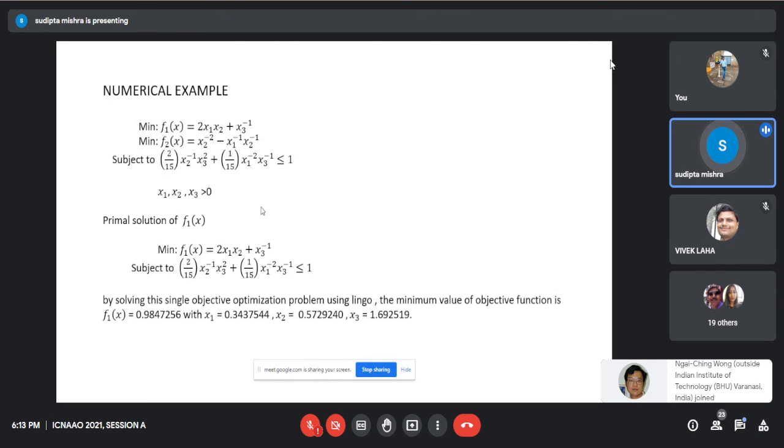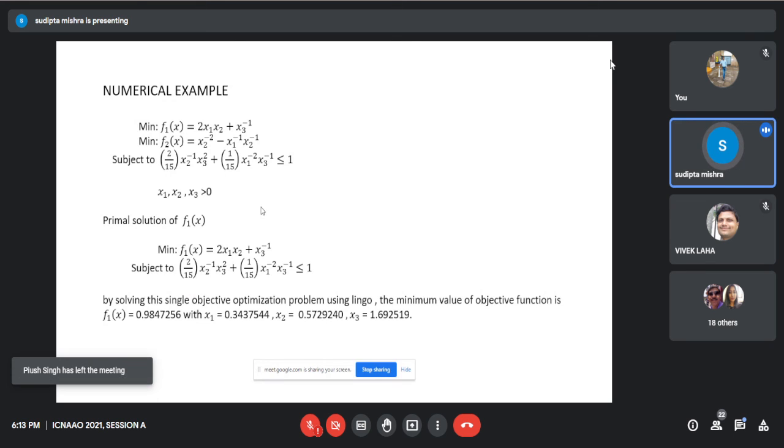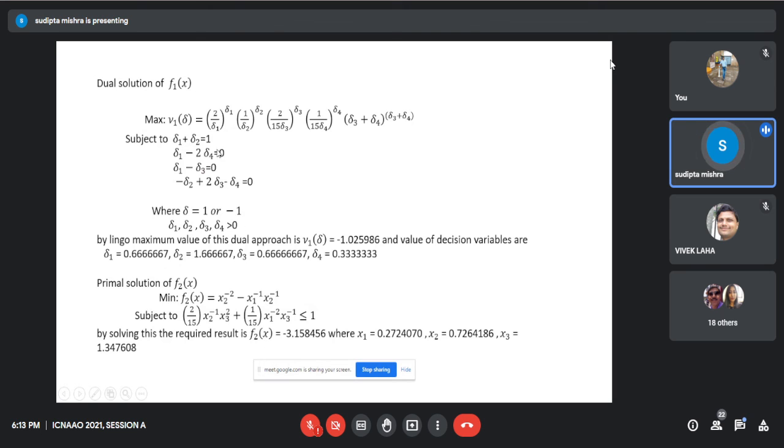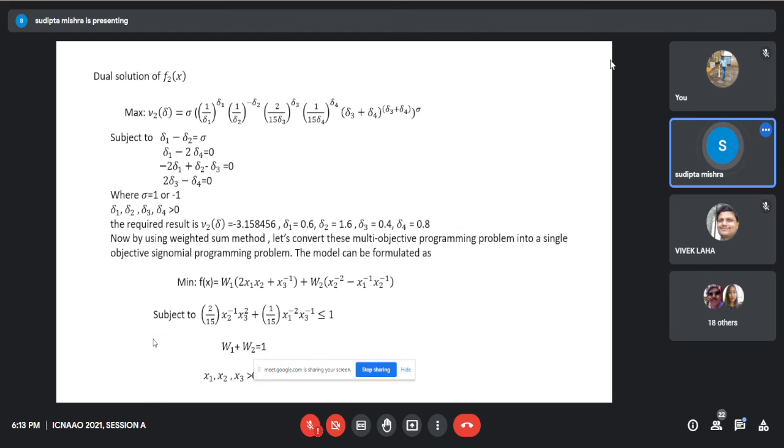Then this is the numerical example. Here we take two objective functions with a constraint. First of all, we solve it as a single objective optimization problem. First, we consider the first objective function with respect to the constraint, and we solve it by Lingo. Then we find the dual solution of this, and then we compare the result. In the second step, we consider the second objective function with respect to the constraint. Then we solve it by Lingo, and this is the dual of this result.